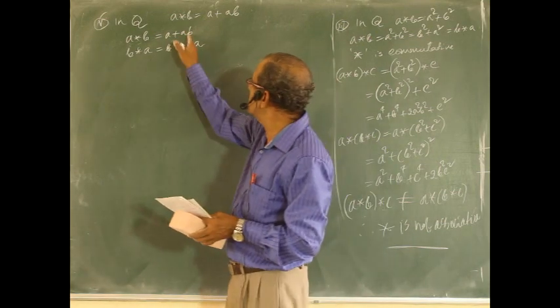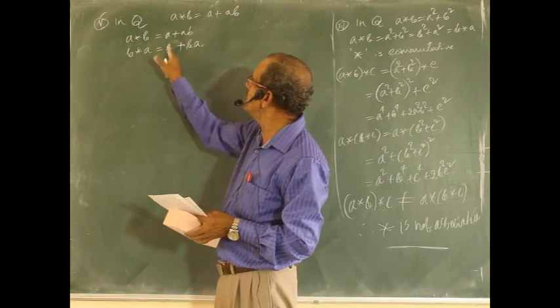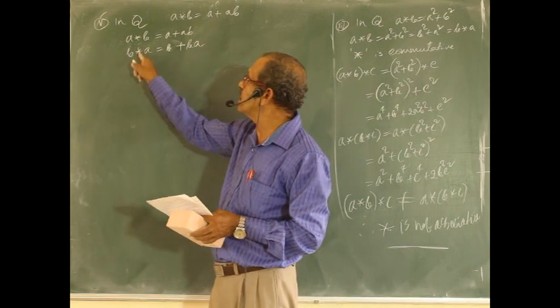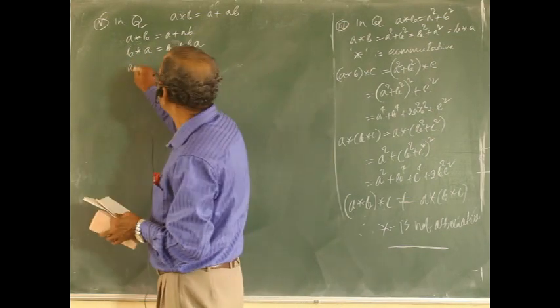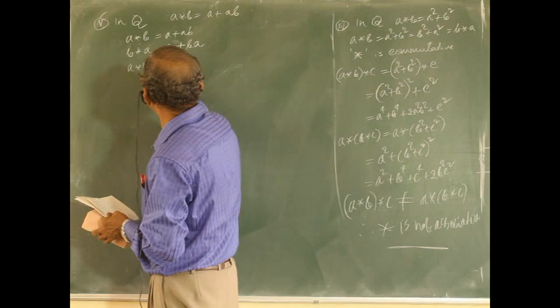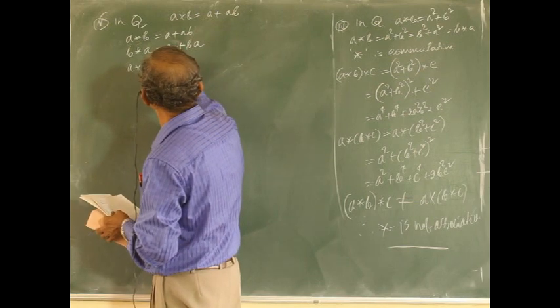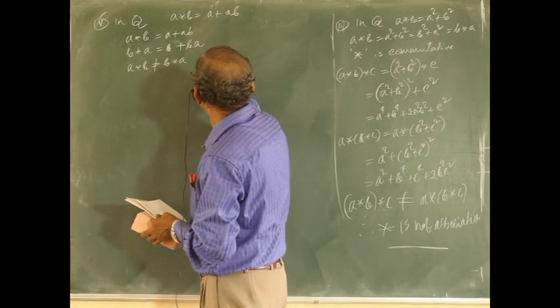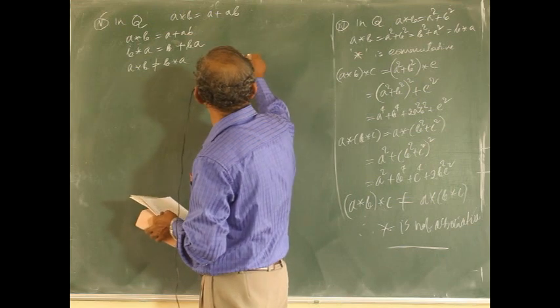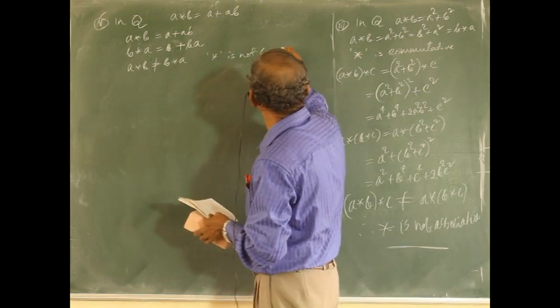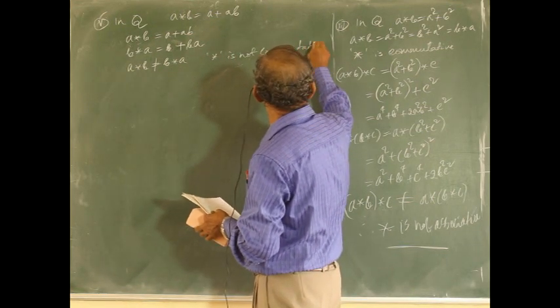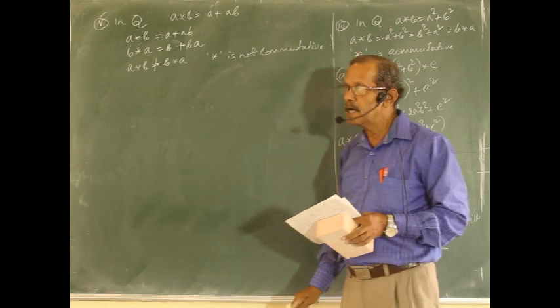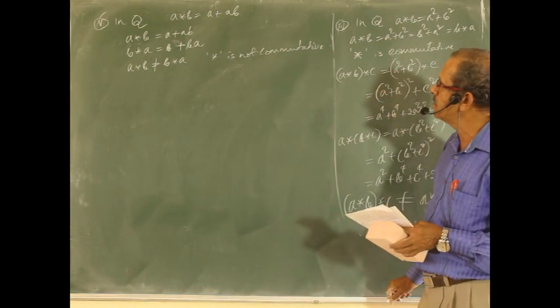But remember, ab is common, but a and b are different. So these two are not equal. Commutative property itself is not satisfied. Star is not commutative.